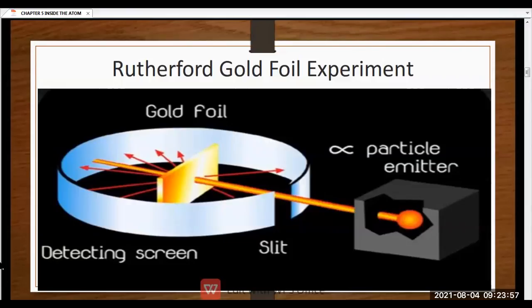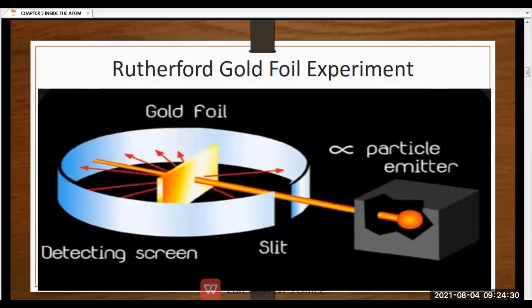So in this experiment you can see that there is a gold foil present inside. There is a source of alpha particles which will emit rays. There is a fluorescent screen which is present surrounding the gold foil. There is one box which is containing the alpha particles.